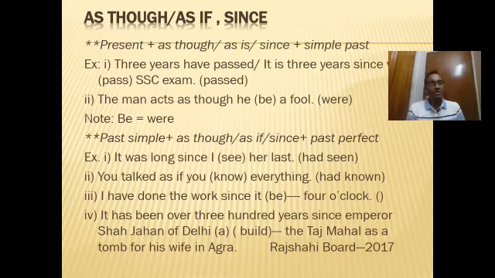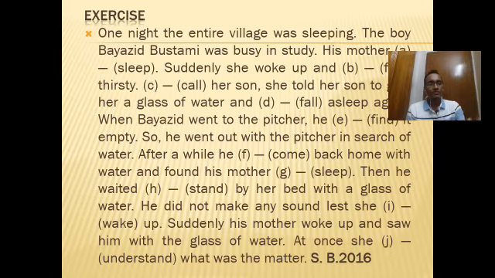I think the rule of as though, as if and since is clear to you. So dear students, in these two classes I think we have completed all the basic rules of right forms of verb.